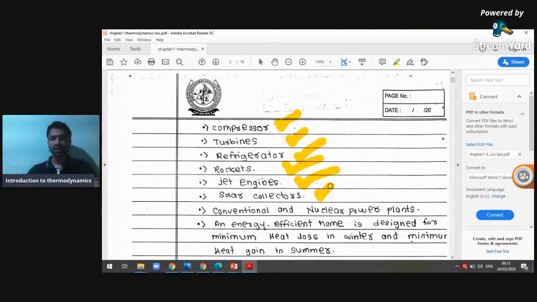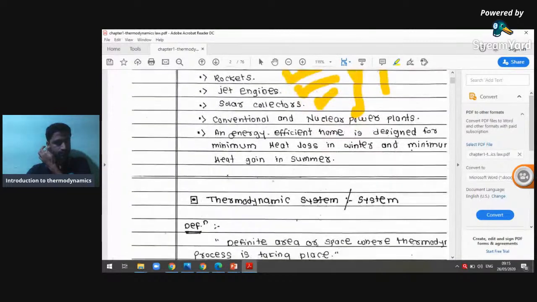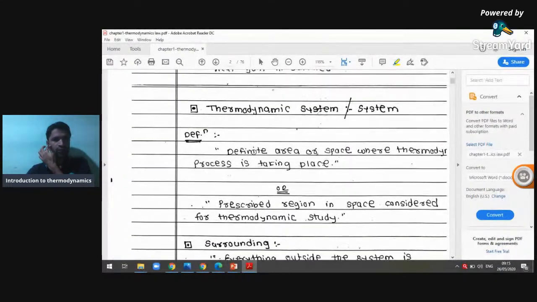The solar collector and refrigerator I'm going to cover through some industry-based projects. The remaining parts will be covered in the second part of thermodynamics. A defined system is the defined area of space where some thermodynamic activity is going to take place.